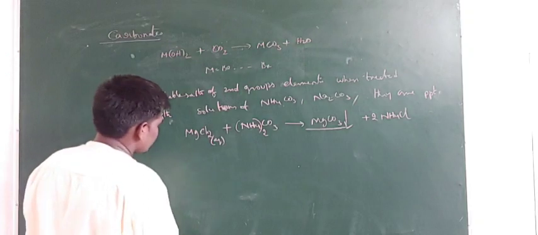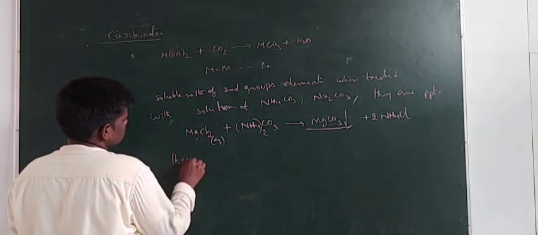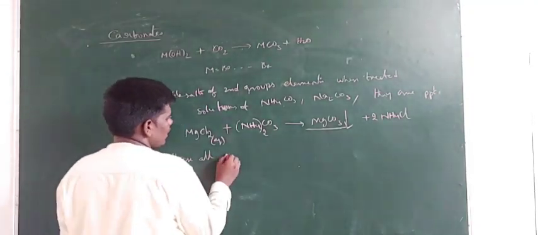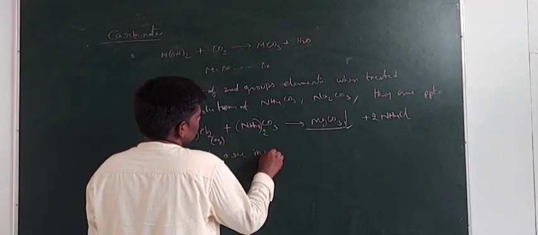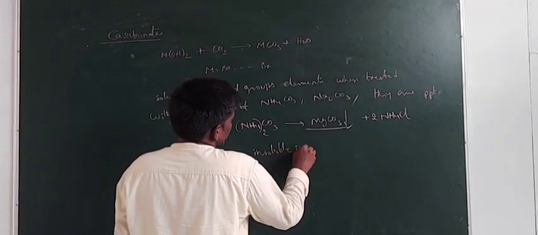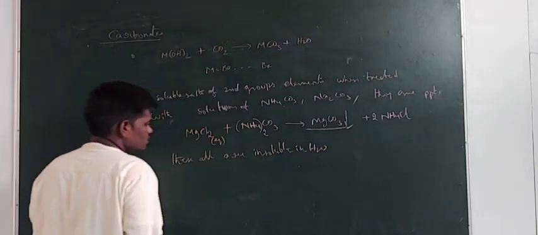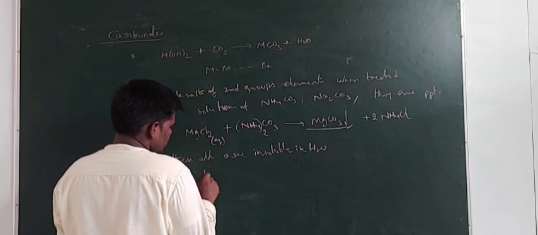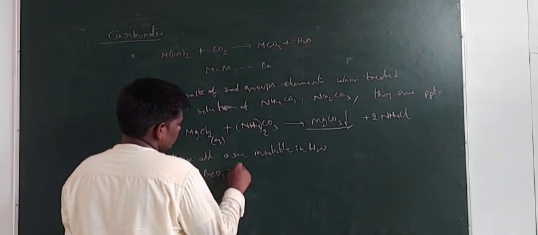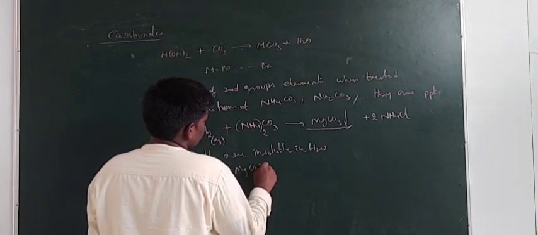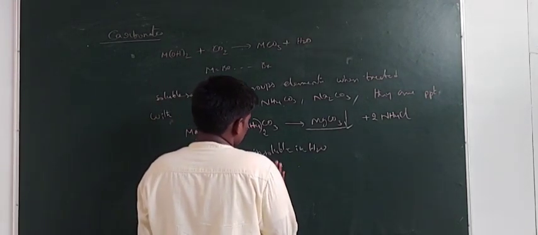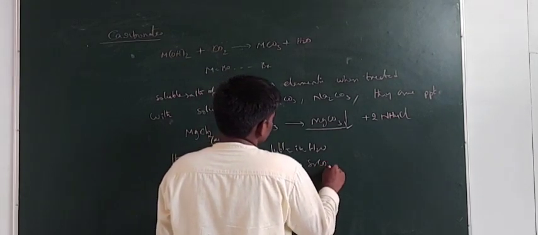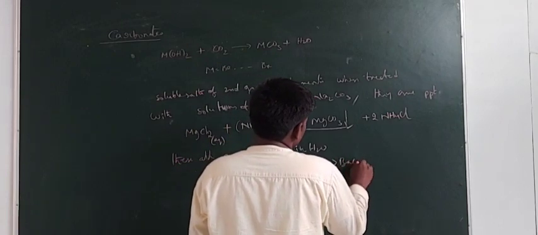Next, these metal carbonates of the secondary group elements are insoluble in water. If you take the solubility order, it will be BeCO3 greater than MgCO3 greater than CaCO3 greater than SrCO3 greater than BaCO3.